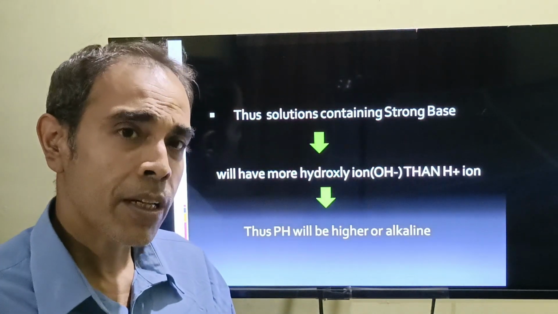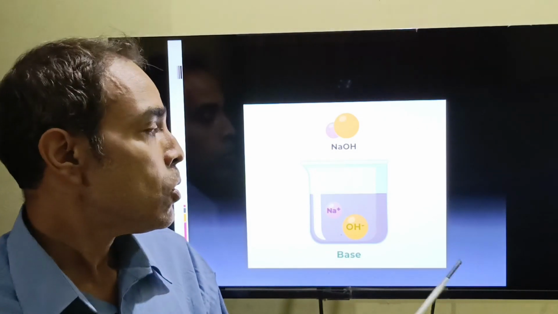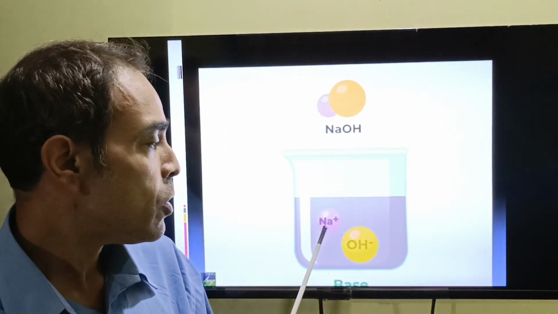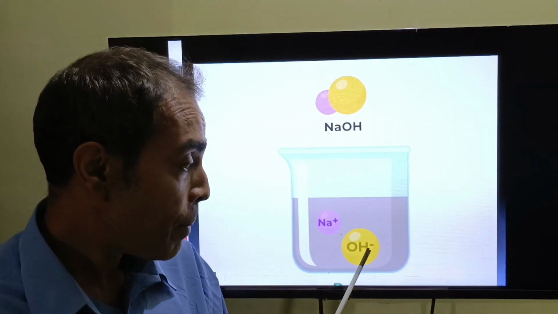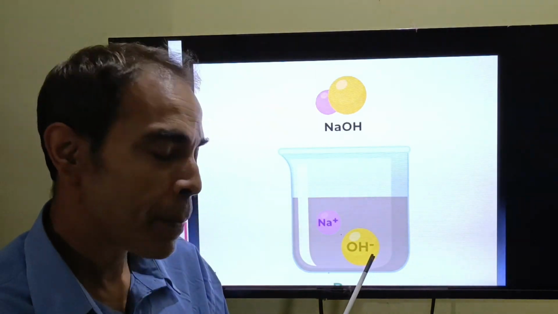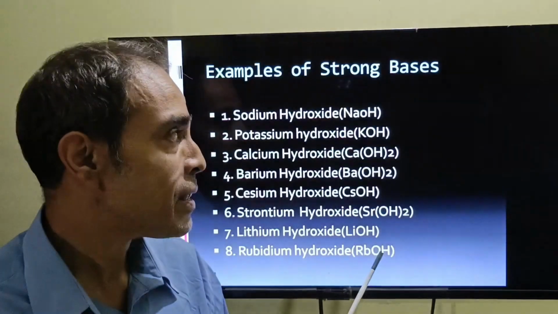Sodium hydroxide dissociates into sodium and hydroxyl ions, and because there are more hydroxyl ions than hydrogen ions, this is a strong base.